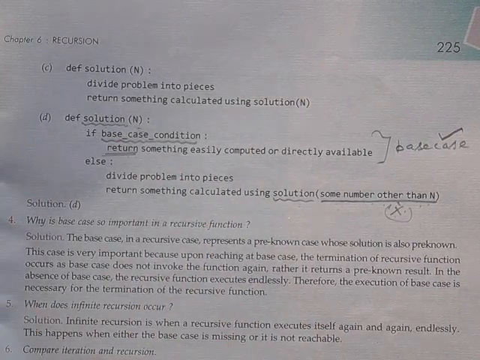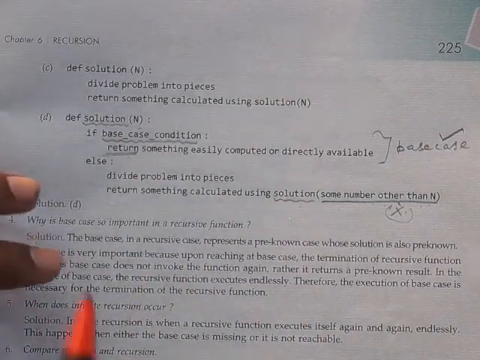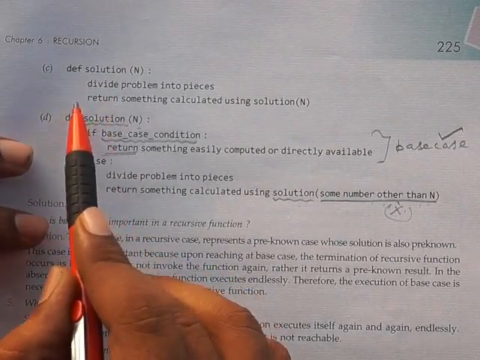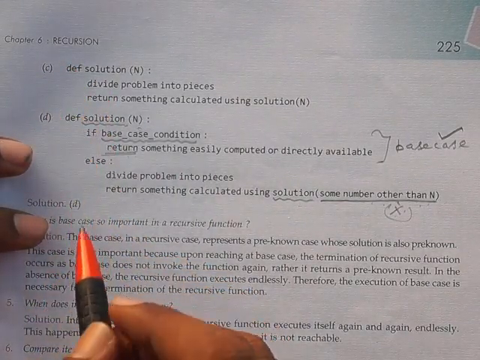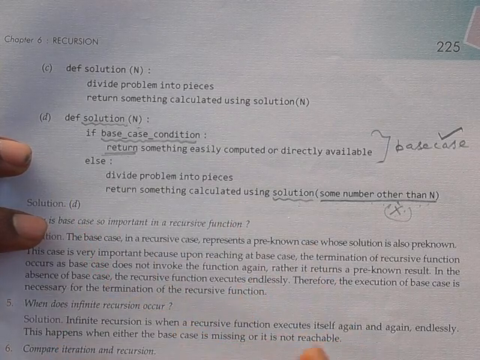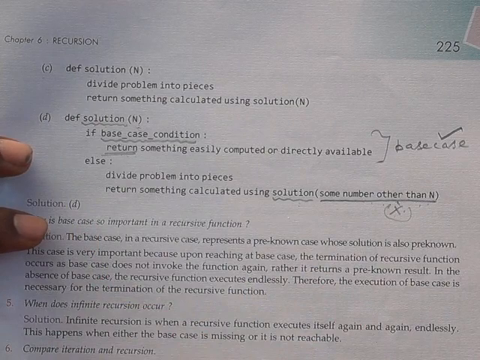Now let us see the wrong ones. Here you see C is an option. What is the problem? You just tell me. I'll give you time. Any guess? Yes.